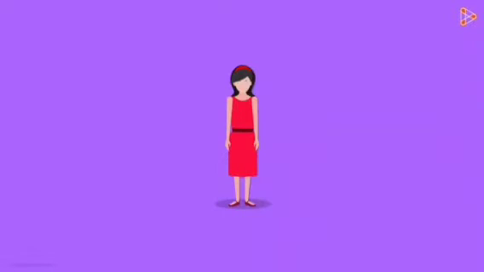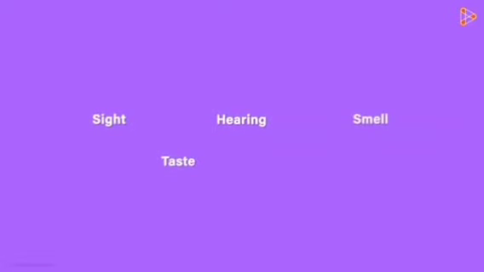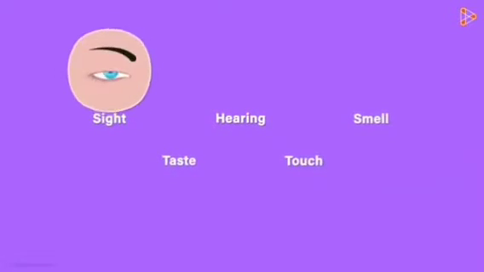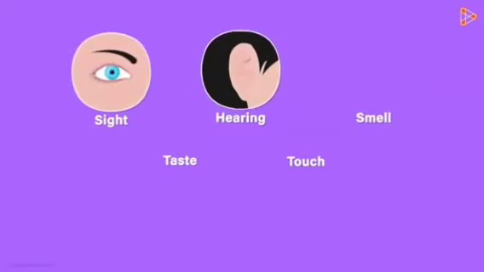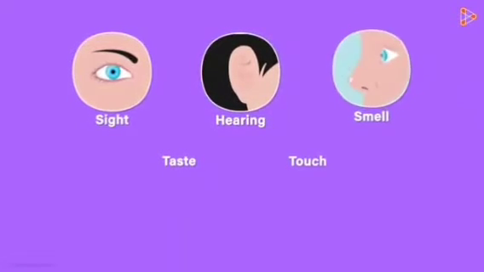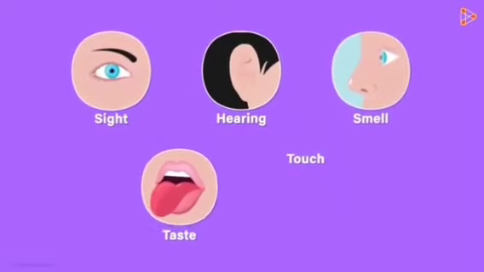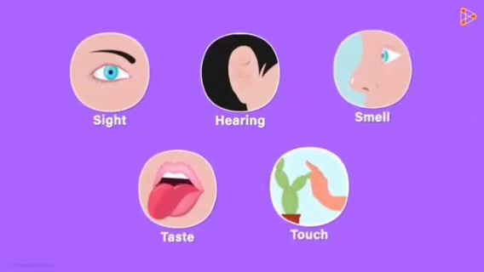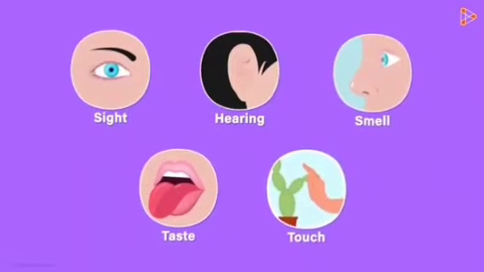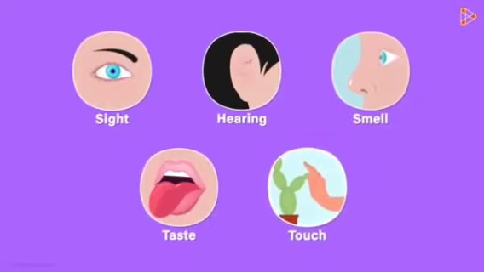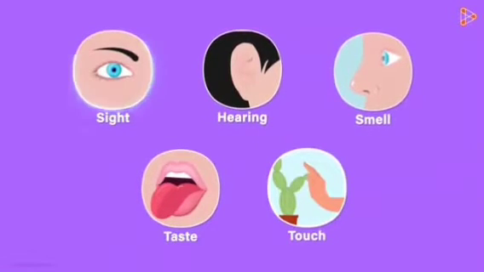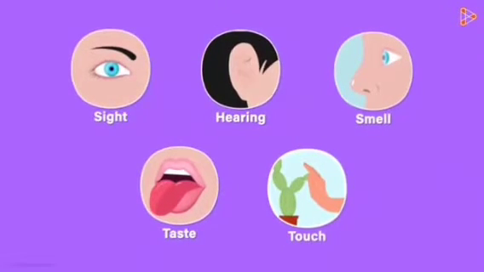How do we humans perceive the things around us? We have 5 senses that help us to interact with the world around us. These are sight, hearing, taste, smell and touch. Eyes help us to see things, ears help us to hear sounds, we smell with our nose, taste with our tongue, and the sense of touch is provided by our skin. Of course, all senses are important, but the sense of sight is the most important.